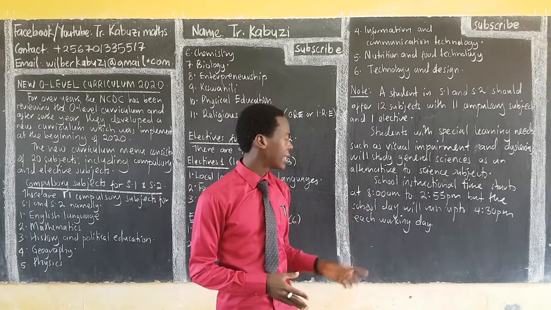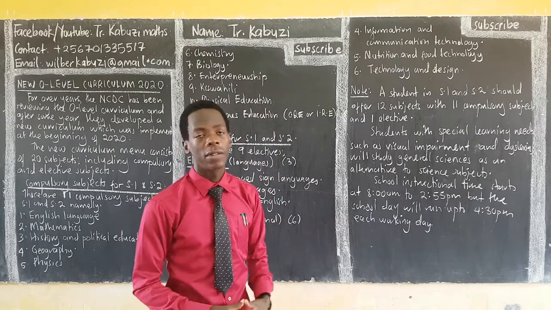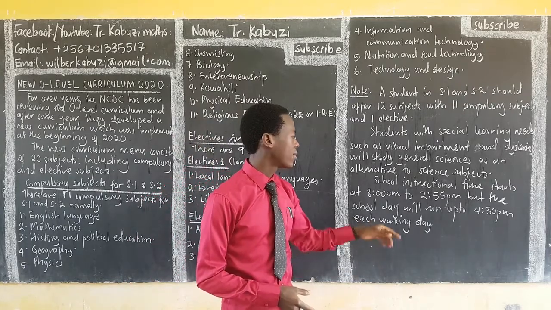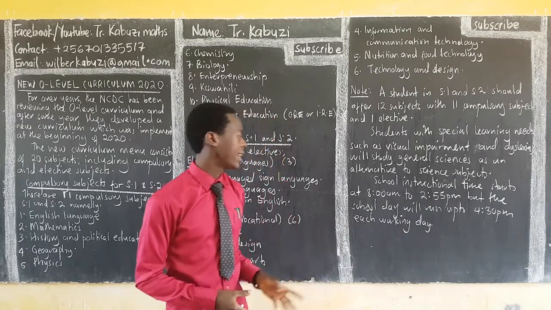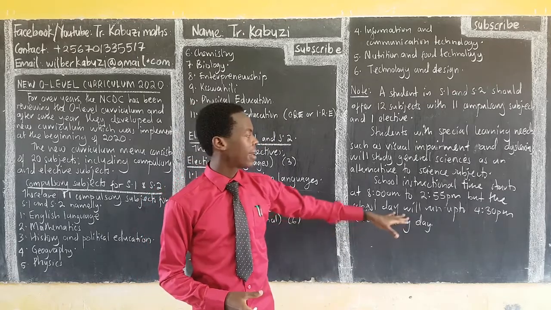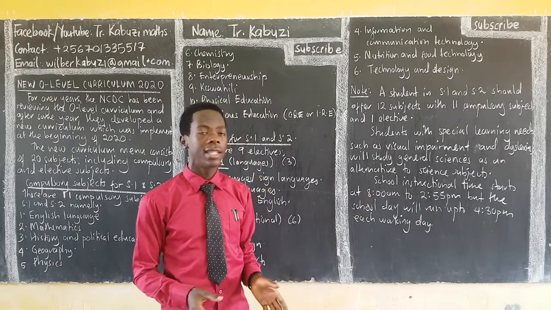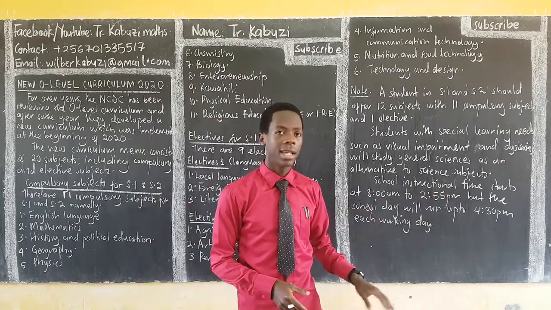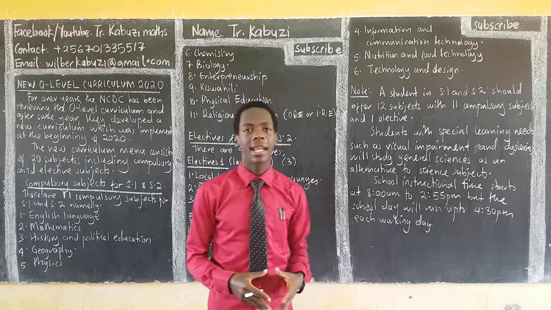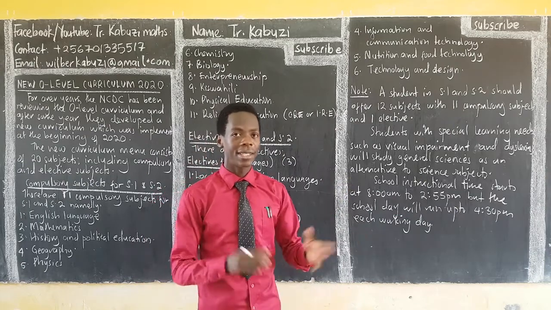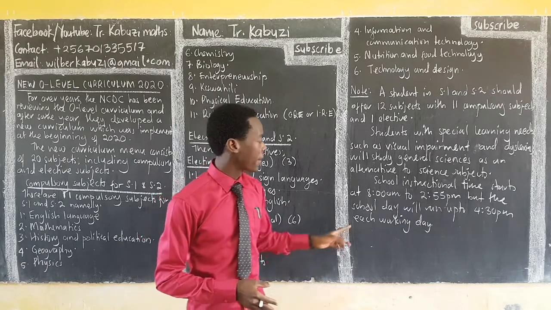School instruction times are from 8 a.m. to 2:55 p.m., or 14:55 hours. But the school day runs up to 4:30 p.m., or 16:30 hours, each working day. So after 2:55 p.m., it doesn't mean that the school is going to stop there. No. This is just when the lessons, in most cases, stop at that time. Then others shall be doing other things depending on what the school has organized each working day.